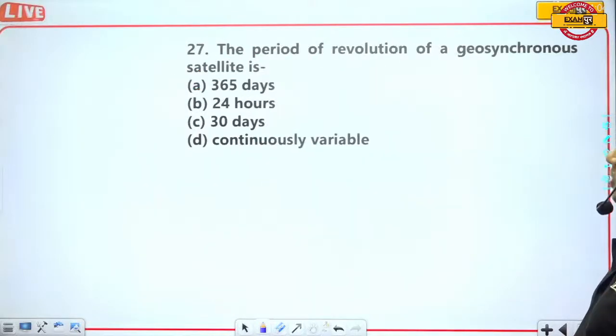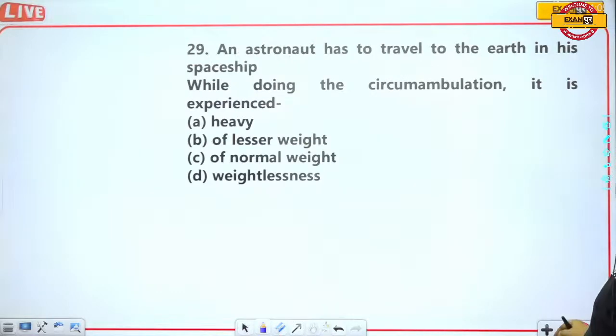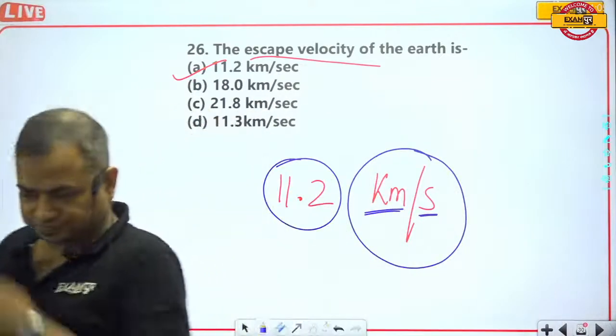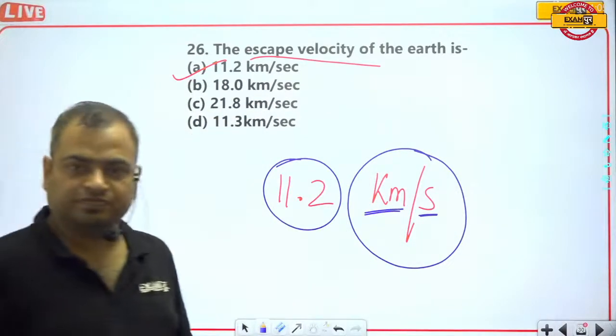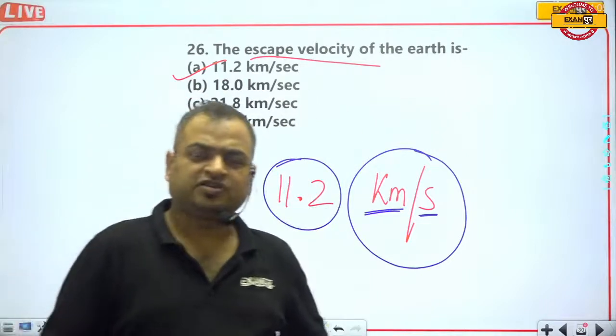So, the period of revolution of a geostationary satellite is 24 hours actually. Okay, the exponent of the law of gravity is... So these are actually out of your syllabus questions now. We will discuss the questions from the previous series exams. These were added for some other students.